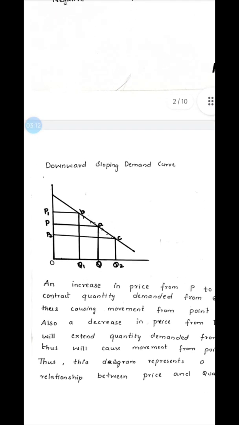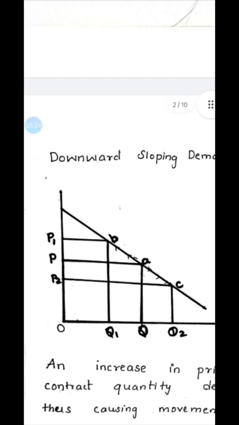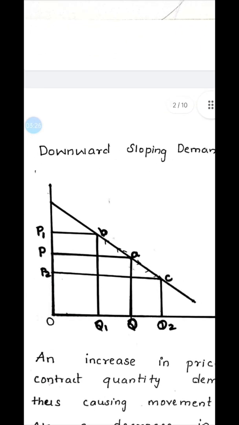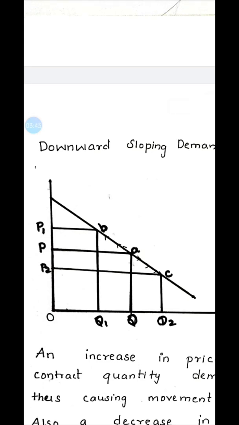When there is a negative relationship between price and quantity demanded, the demand curve will be downward sloping. In this diagram, I have shown a negative relationship between price and the quantity demanded of the product. The y-axis shows the price and the x-axis shows the quantity demanded. The downward sloping curve is the demand curve.